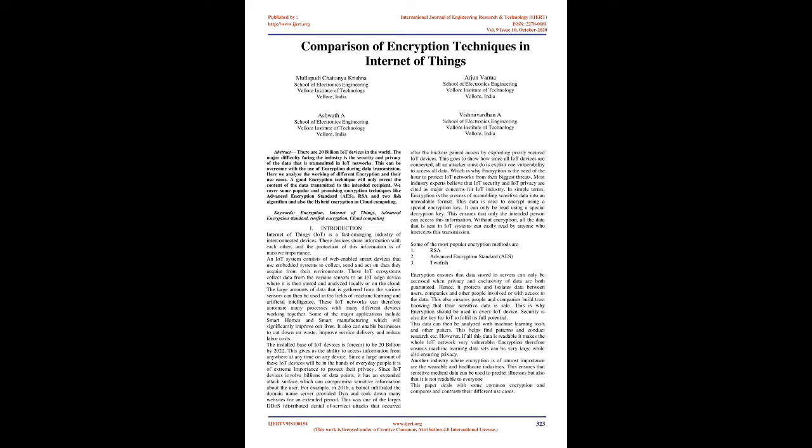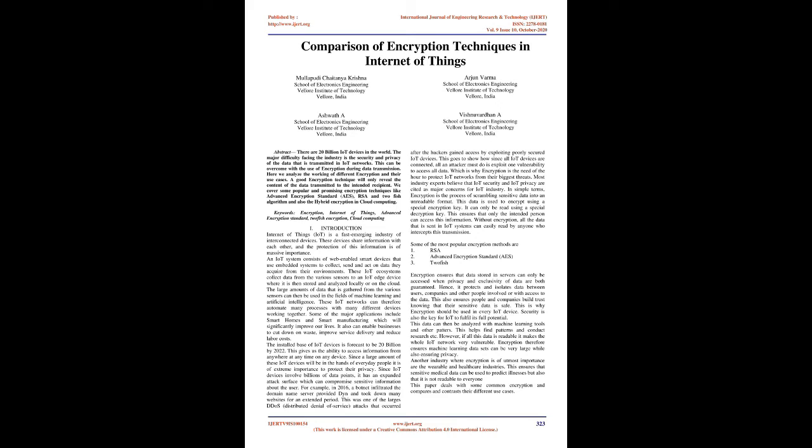Introduction. Internet of Things, IoT, is a fast emerging industry of interconnected devices. These devices share information with each other, and the protection of this information is of massive importance. An IoT system consists of web-enabled smart devices that use embedded systems to collect, send, and act on data they acquire from their environments. These IoT ecosystems collect data from the various sensors to an IoT edge device where it is then stored and analyzed locally or on the cloud.